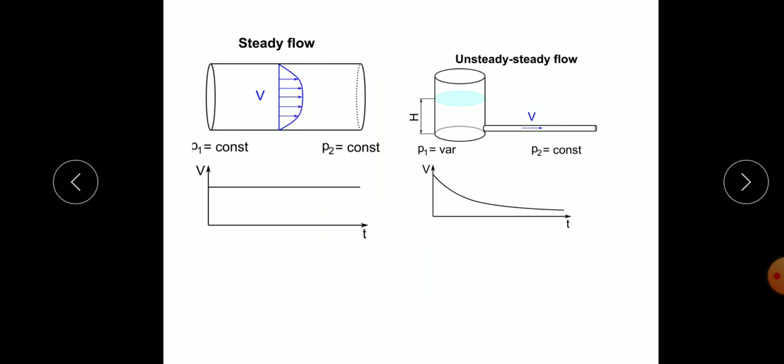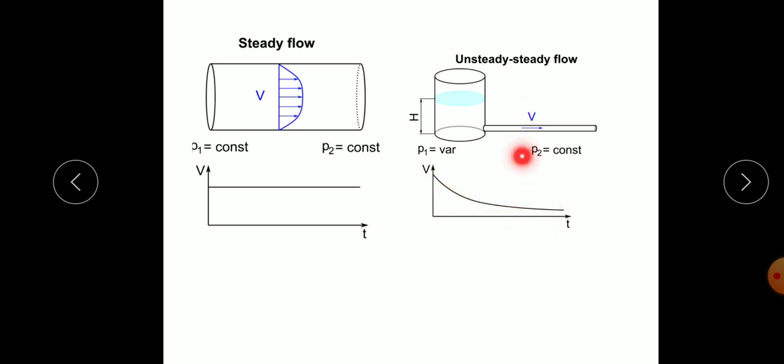Unsteady flow means, suppose this is a tank filled with water. If you open the valve here, the head will go on decreasing. Initially there is a high velocity because of the higher head, and as the water quantity decreases, the velocity will change. Here it is shown that the velocity is higher when the head is higher, and the velocity goes on decreasing with respect to time at a given point.